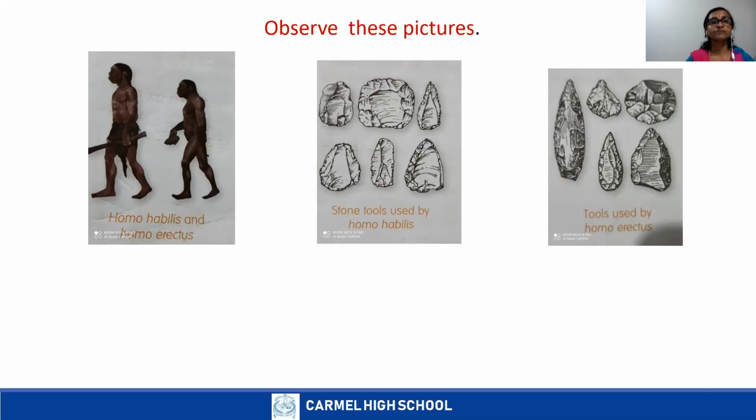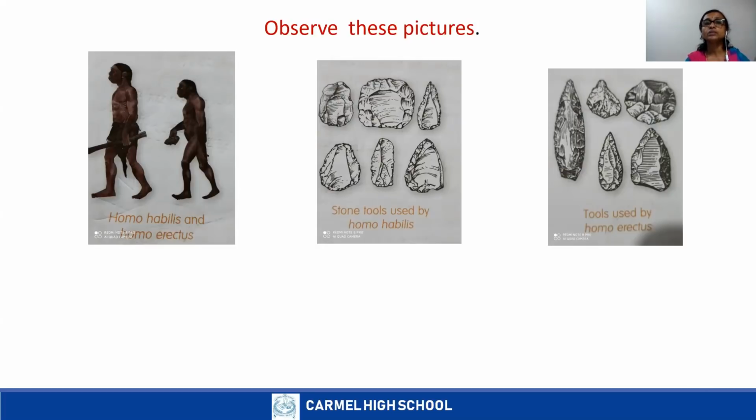Homo erectus were tall. They had a straighter backbone and they had larger brains than the Homo habilis. They also used stone tools, but you can see the difference in the tools, in their size and shape. And Homo erectus were the first group of humans to make use of fire. They used fire to keep themselves warm and scare the animals away.